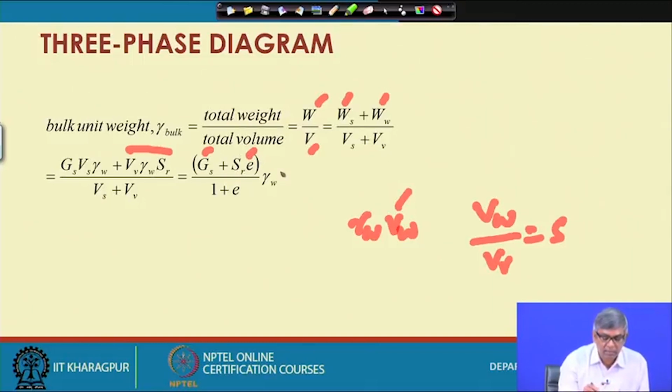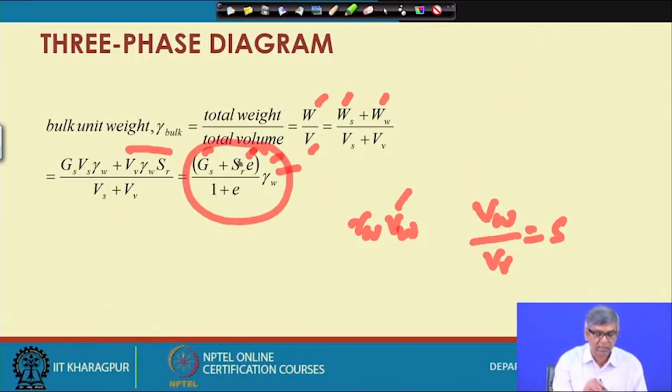So, if I take gamma W out from here, it becomes Gs plus Sr into e divided by 1 plus e, into gamma W. That means, if you know the specific gravity of the soil, the degree of saturation, and the void ratio, you can find the bulk unit weight of the soil from this expression. Sometimes, if one of the parameters like void ratio or degree of saturation is not known, then we can also find it using this equation.